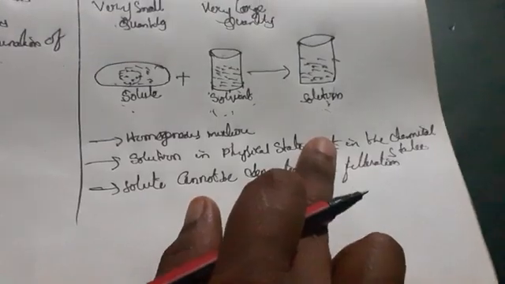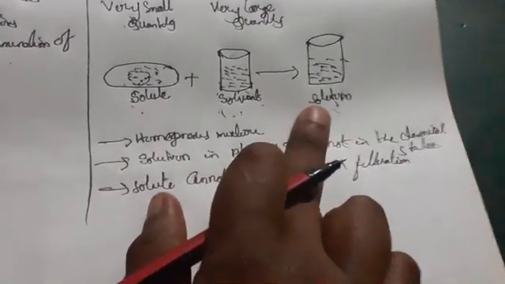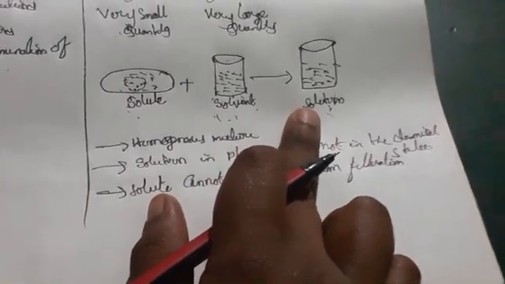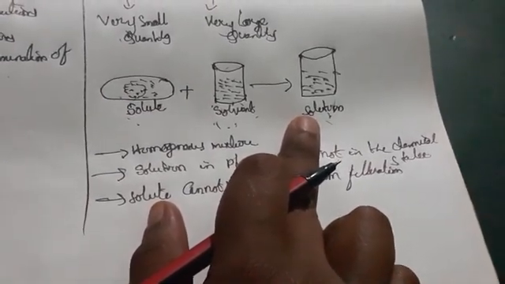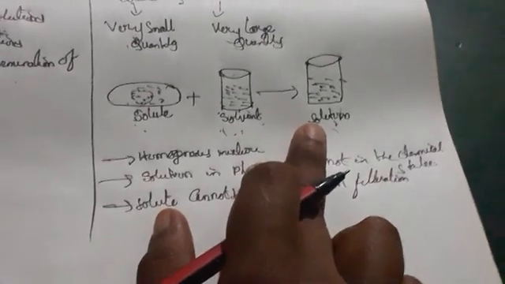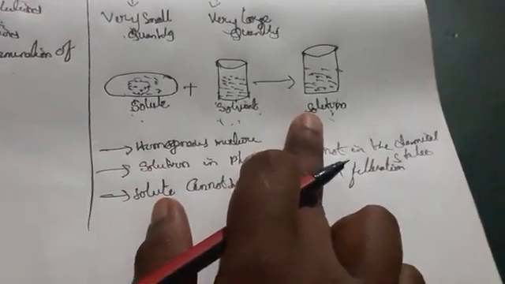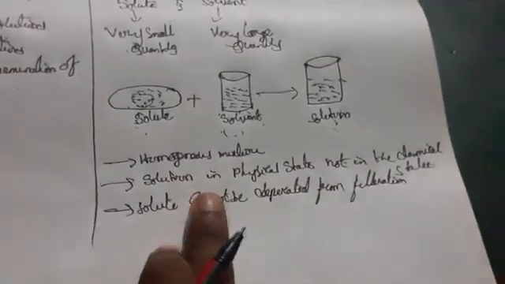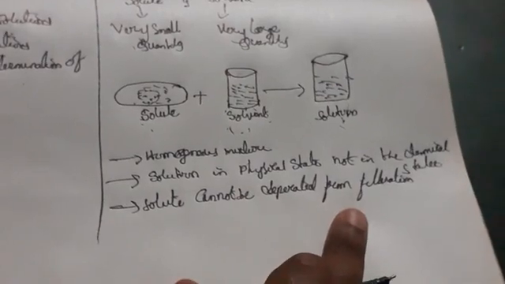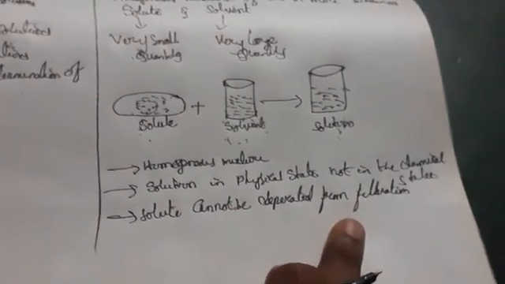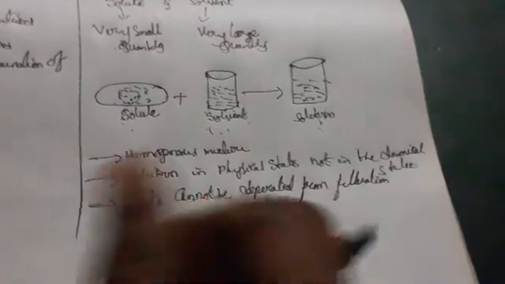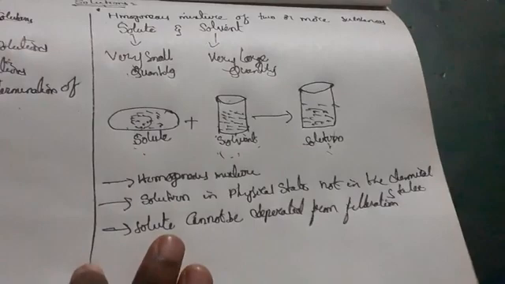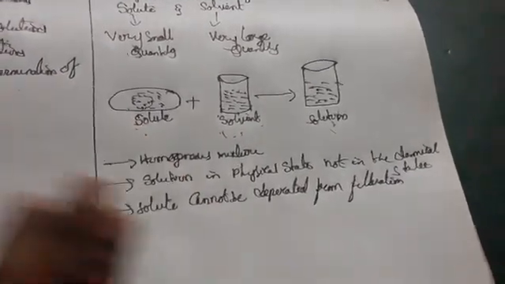So if I filter this solution, no solute particles will be filtered out. For example, if you filter sugar and water, will you get any particles in that? There are no particles in that. Why? Because the solute is dissolving. If you are filtering, solute cannot be separated, because it is dissolving completely.